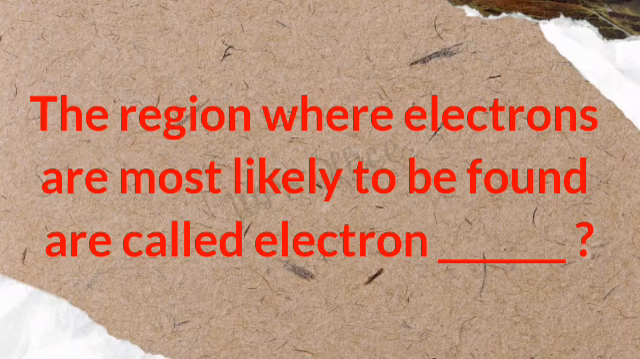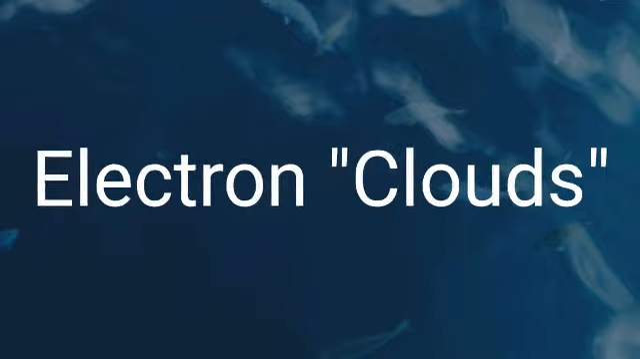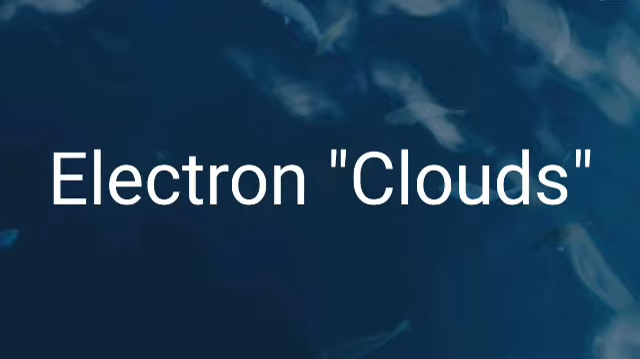So super kids, let's see a practical question. The region where electrons are most likely to be found is called electron what? Let me see, we'll get the answer. The answer is electron cloud. That was very smart of you.